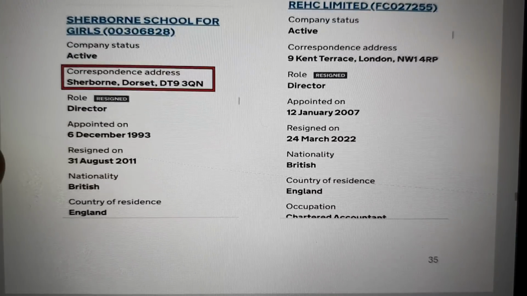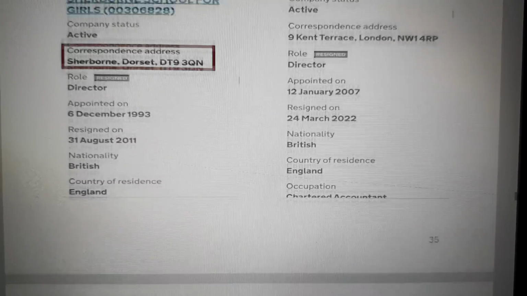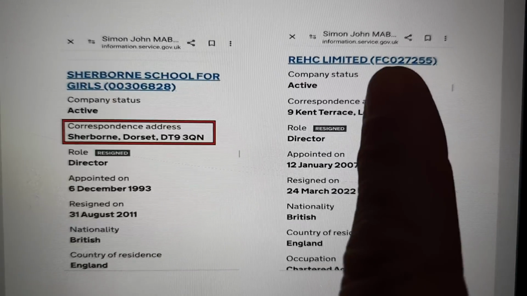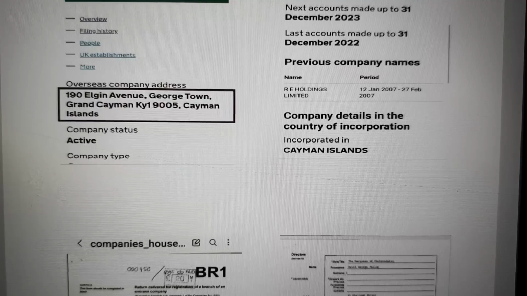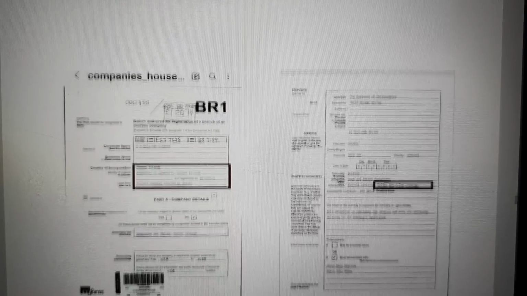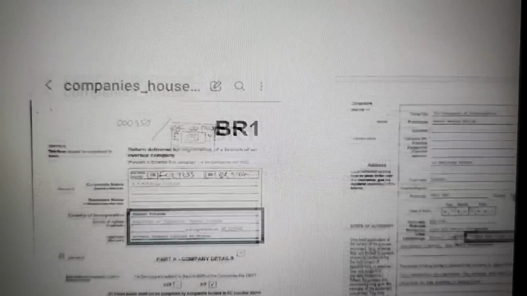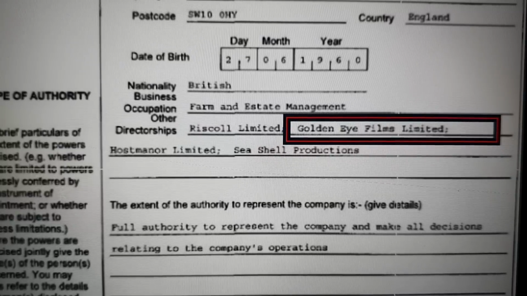Sherborne School, here we go. Now, based in Dorset, and someone from that company, just to show the link, but then the same person going back, Simon John maybe, you can see at the top there, links through to this company. And you can see it's got a Cayman Islands, again offshore tax haven company. And on the incorporation document, you can see Cayman, but also you can see GoldenEye Films Limited. GoldenEye Films.